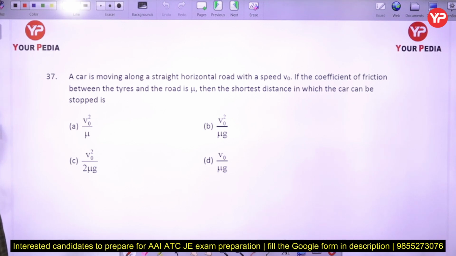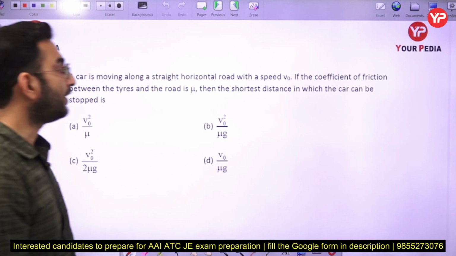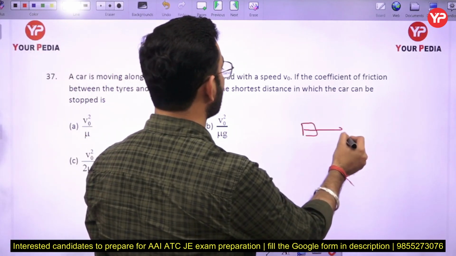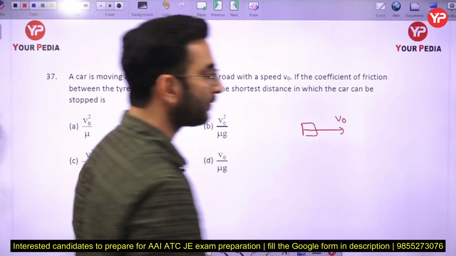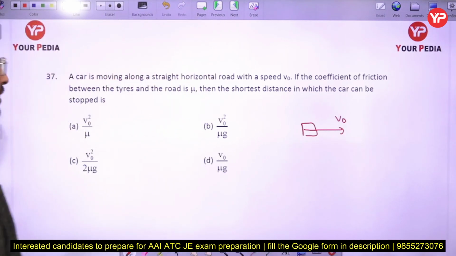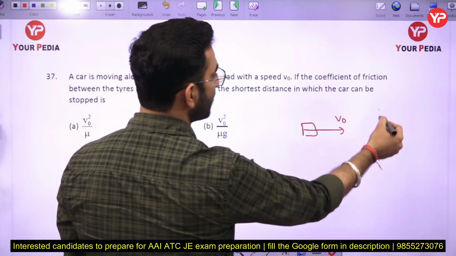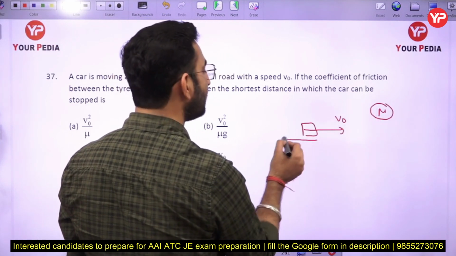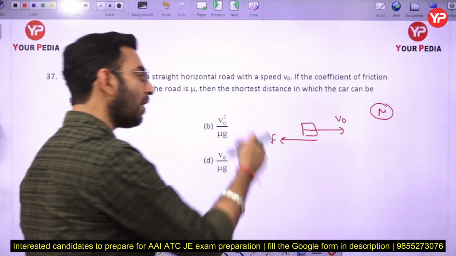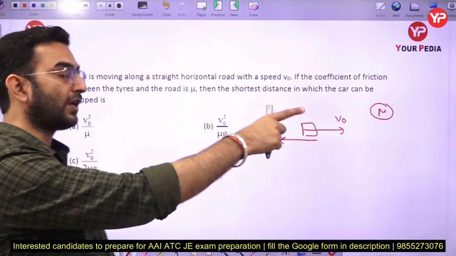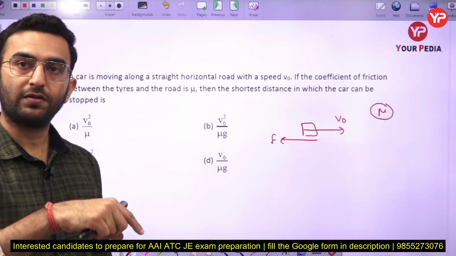So how can you calculate it here? In that case, first of all, just see, here we have a car which is moving along a horizontal direction with the speed of v naught. And in this case, the coefficient of friction between the tire and the road is given to us as mu. So I can say the frictional force is going to act in the opposite direction here. Then the shortest distance in which the car can be stopped here is, so can I say that the final velocity of the car has to be equal to 0 only.